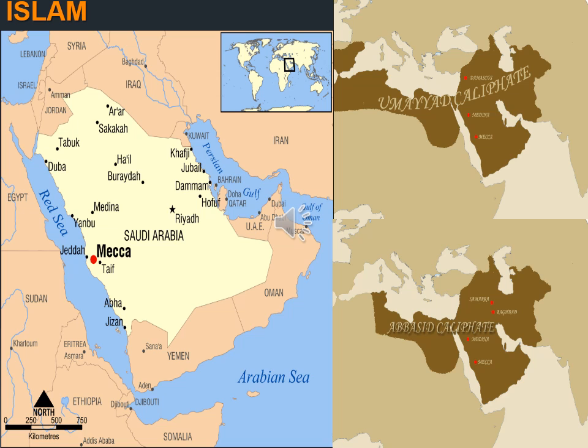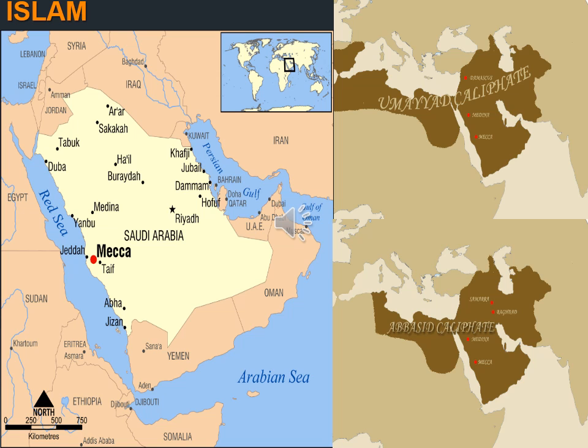So an Islamic state, especially one ruled by a single religious and political leader, was known as a Caliphate. So what does Caliph mean? Caliph means a representative of the Prophet Muhammad.